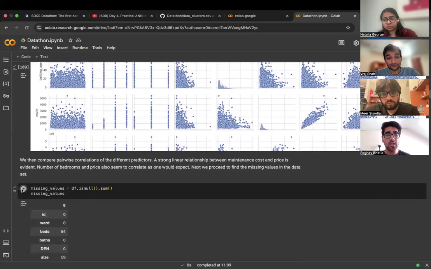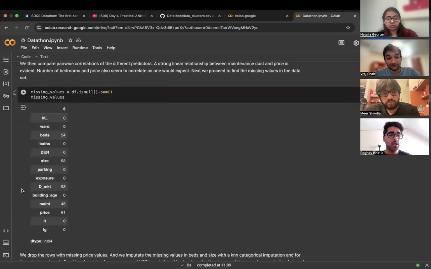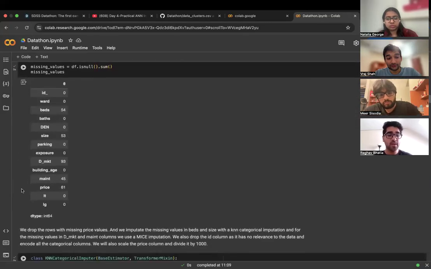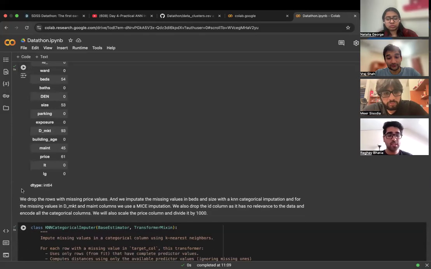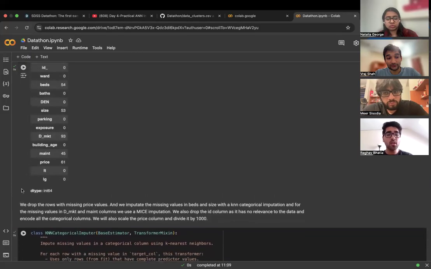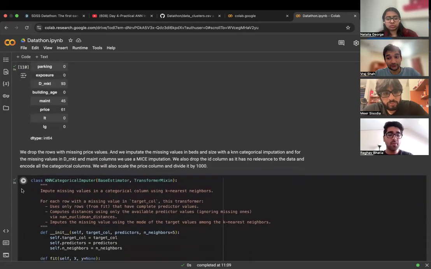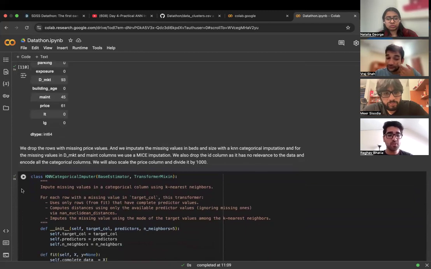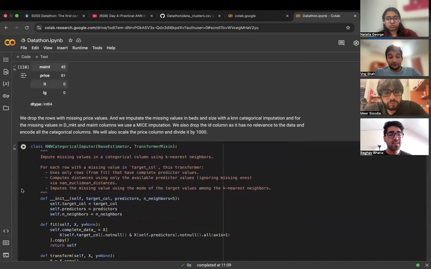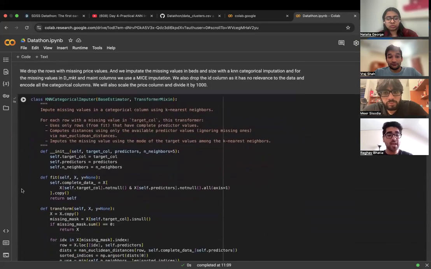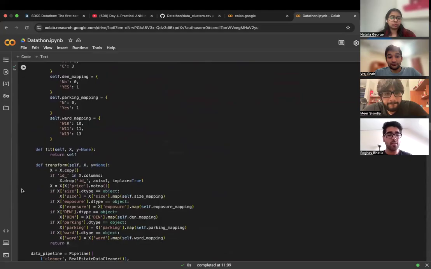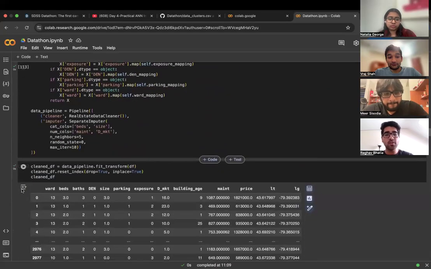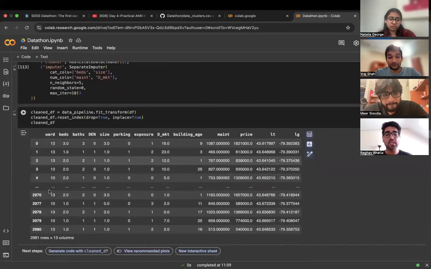And so we started by cleaning our data set. We had to handle missing values. We had a bunch of other values that were messing with our data set. So we started by dropping a lot of prices, and on the other hand, imputing a lot of feature values because we didn't want to drop a lot of observations. We used MICE for numeric data and KNN imputation for categorical data, and through that we were able to recover our data set and build a good data set. So next, Natalia is going to explore the relationships based on this clean data set.